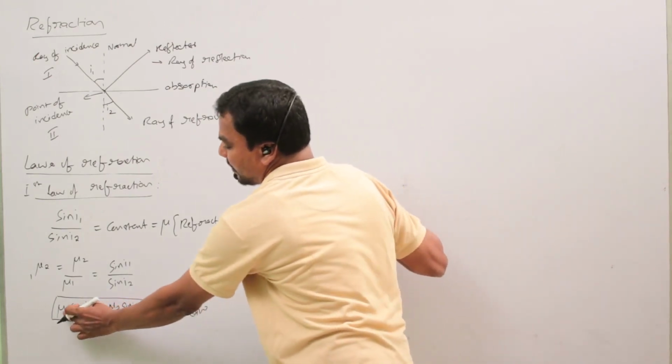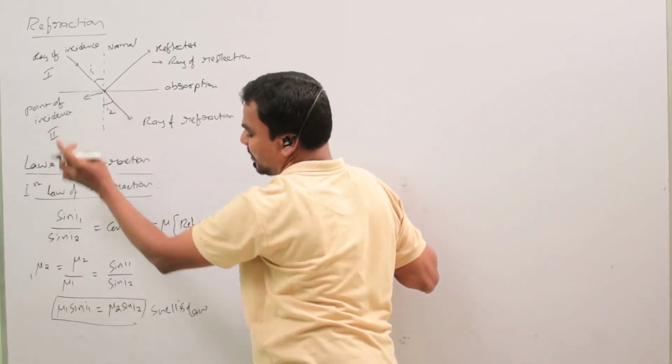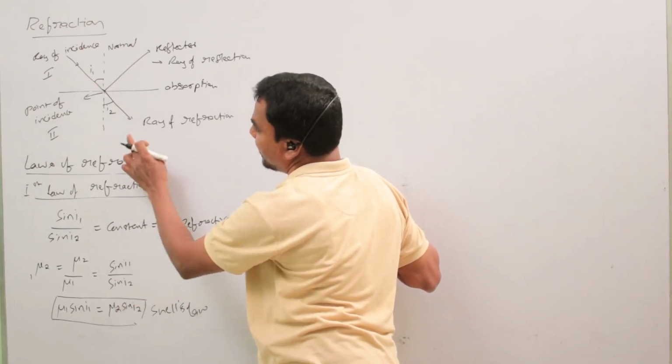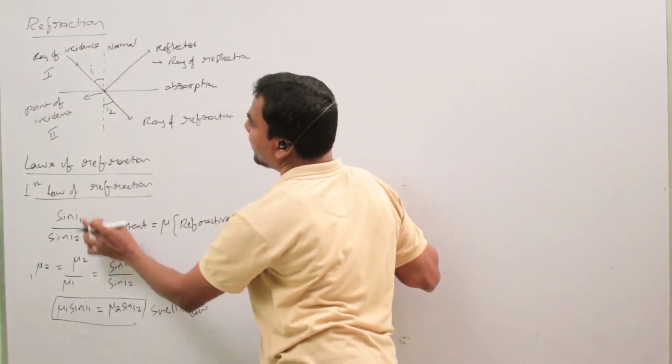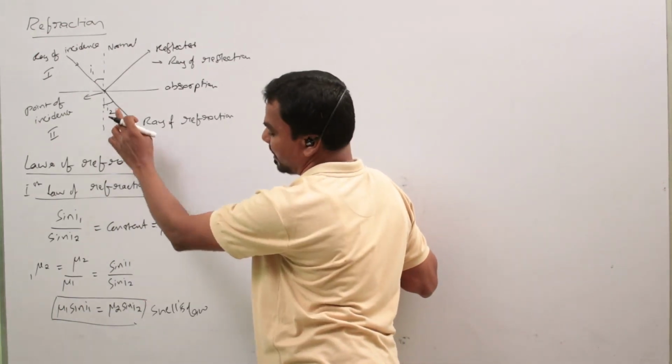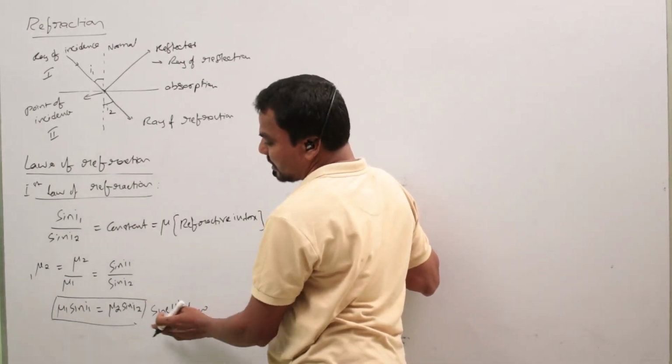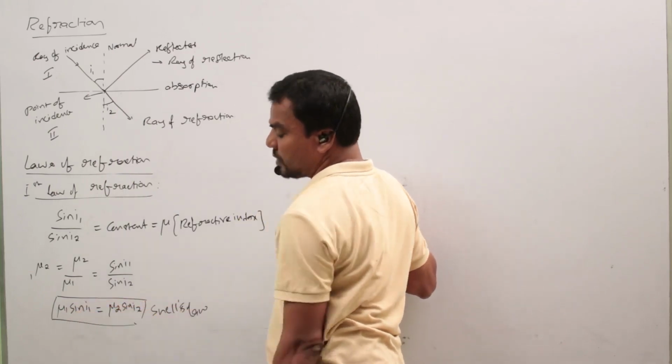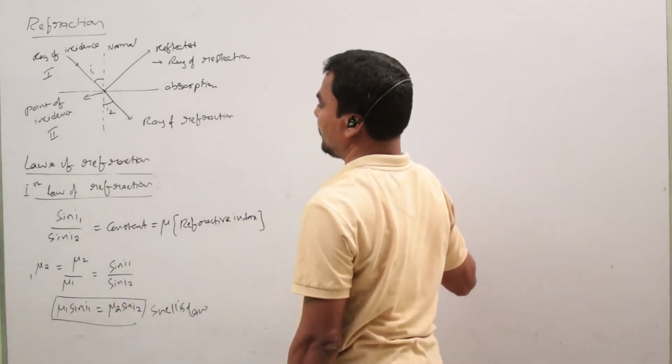So mu1 is the refractive index of the first medium. mu2 is the refractive index of the second medium. I1 is the angle of incidence. I2 is the angle of refraction. So Snell's law states that mu1 sin I1 equals mu2 sin I2.